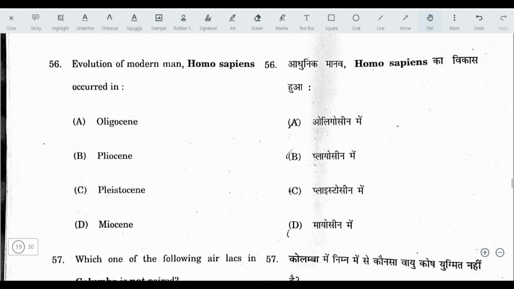Next question, evolution of modern man Homo sapiens occurred in. The answer here is Pleistocene. Modern man Homo sapiens, their evolution occurred during the Pleistocene epoch. That was about 3 to 2 lakh years ago.